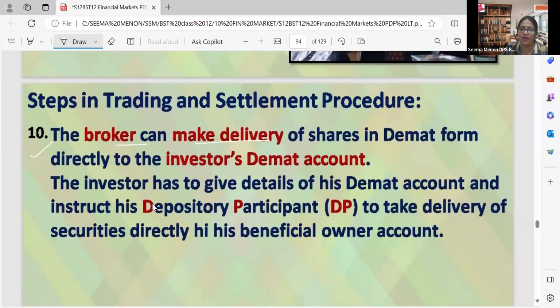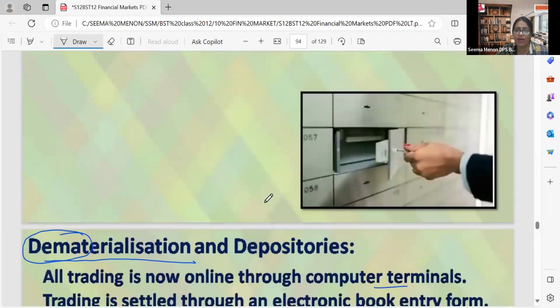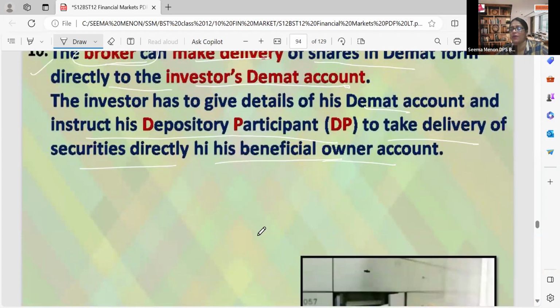The broker can make delivery of shares in demat form directly to the investor's demat account. That should be done by the broker only, because the broker is an intermediary between the stock exchange and the investor. The investor has to give details of his demat account and instruct his depository participant to take delivery of the securities directly from his account. And which account is that? Demat account, or another name is beneficial owner account. So from the seller's account it is directly debited, and to the purchaser's account it will be credited with the help of the depository participant. To operate a demat account, a depository participant is compulsory. Without that, we cannot start.